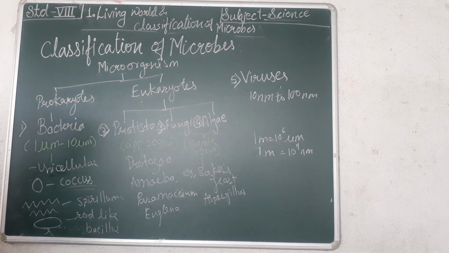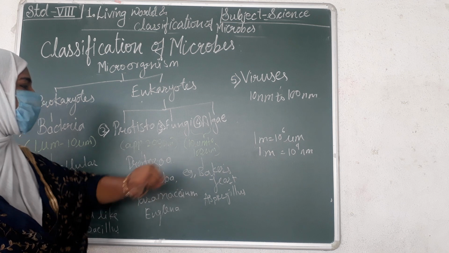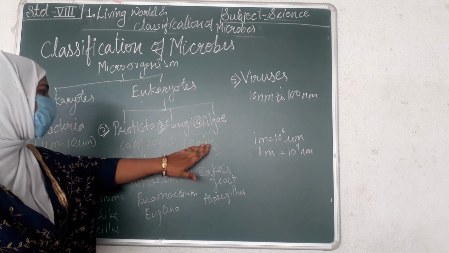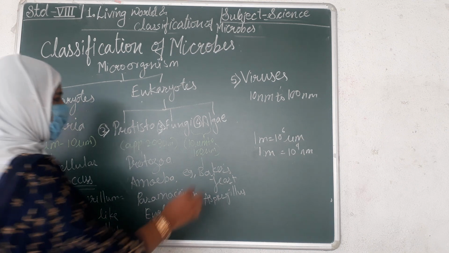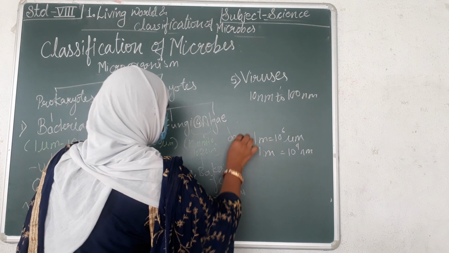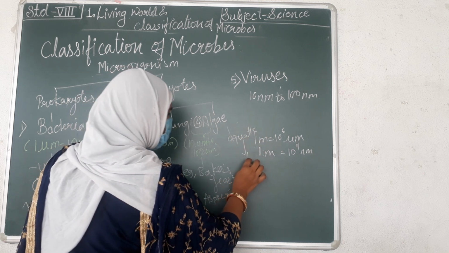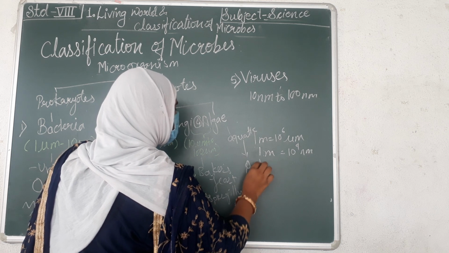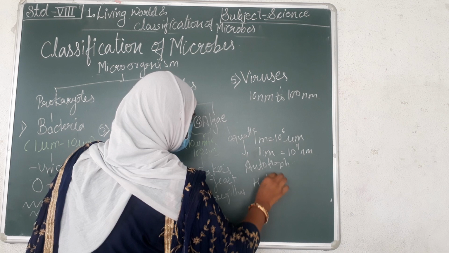Algae. The next classification, the next microorganisms, is algae. Again they have the same size range of 10 micrometer to 100 micrometer, but generally algae are aquatic. They also contain chloroplast, that's why they have an autotrophic mode of nutrition, and some are heterotrophic.